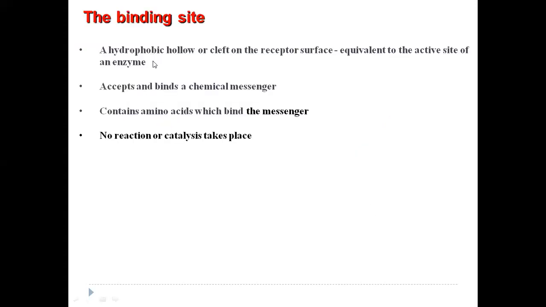So the binding site has a hydrophobic hollow or cleft on the receptor, equivalent to the active site of an enzyme. It accepts and binds with the chemical messenger. Binding site, like an enzyme, consists of amino acids. So there is no reaction. You have to remember this thing. There is no reaction or no catalysis taking place at the binding site of the receptor.